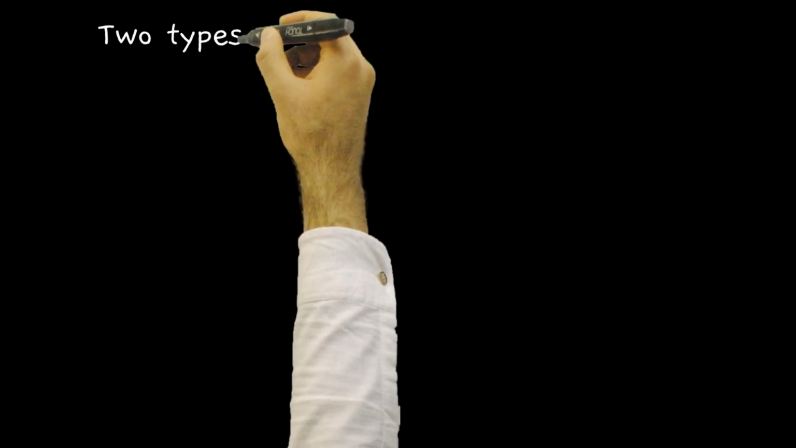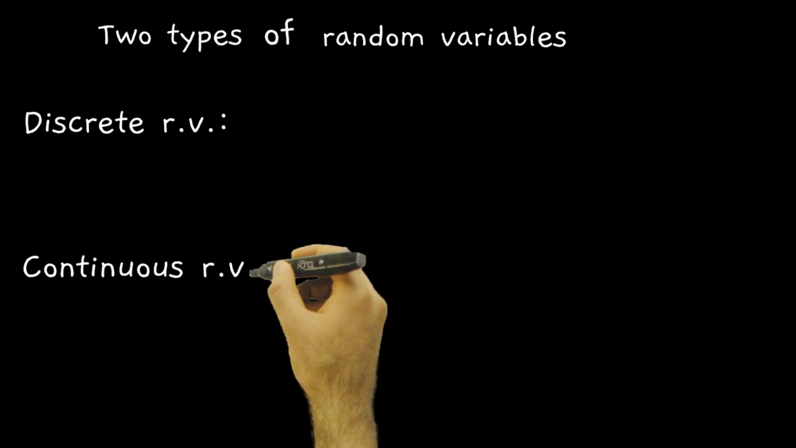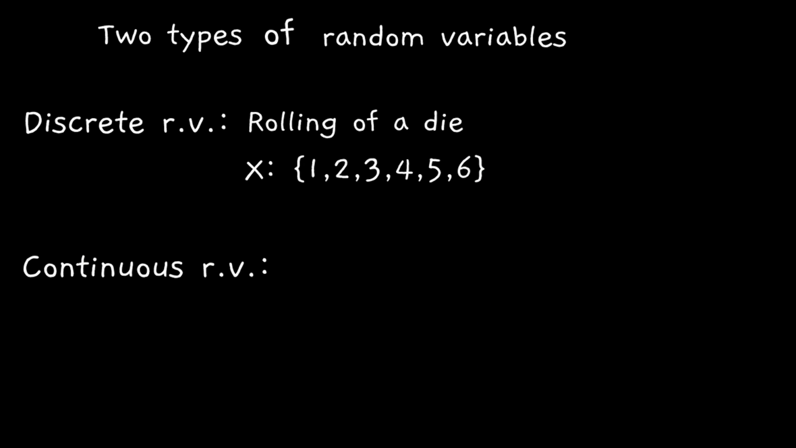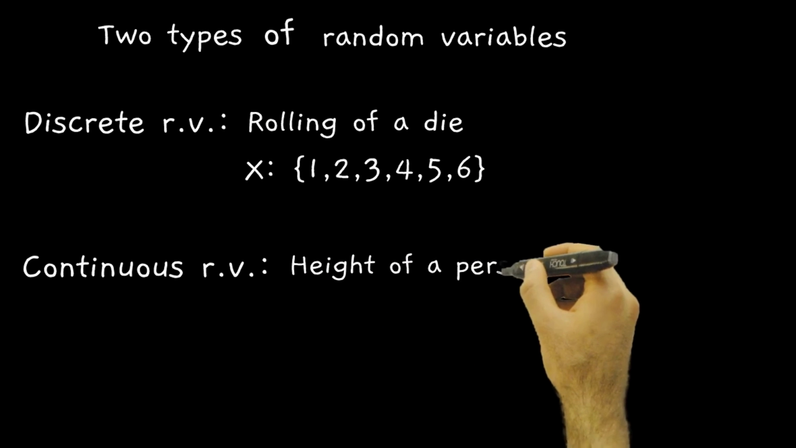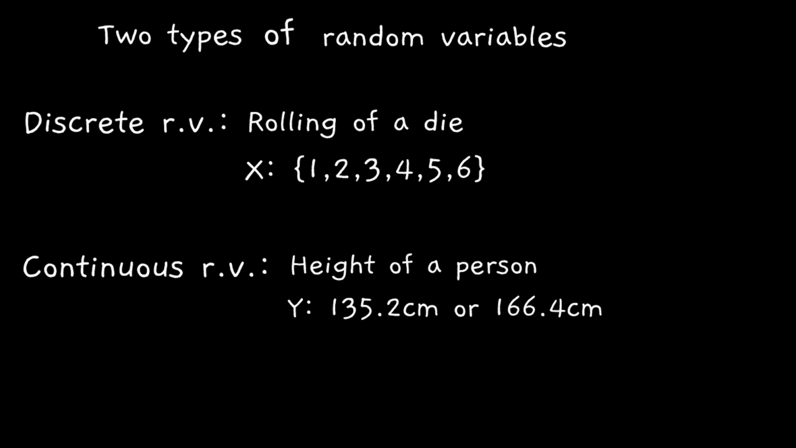There are two types of random variables, discrete and continuous. The examples we have seen, like rolling of a die or tossing of a coin, are discrete random variables. The height of a person is continuous random variable. Discrete random variable has a finite set of outcomes. So in case of rolling of a die, it can take any value from 6 values. It cannot take 3.5 or 3.2. So this is discrete random variable.